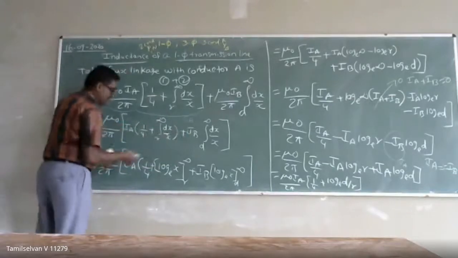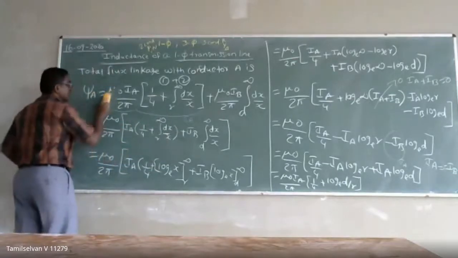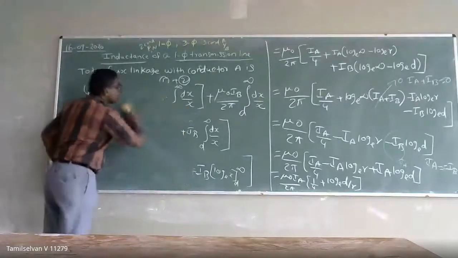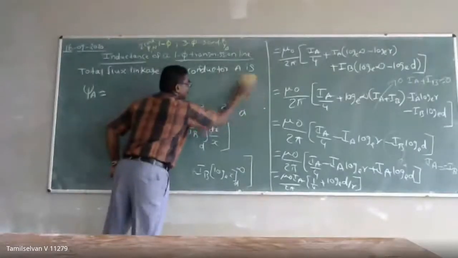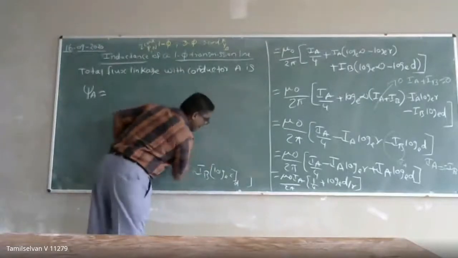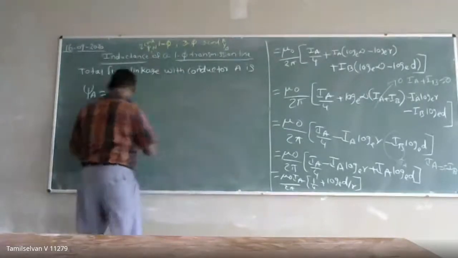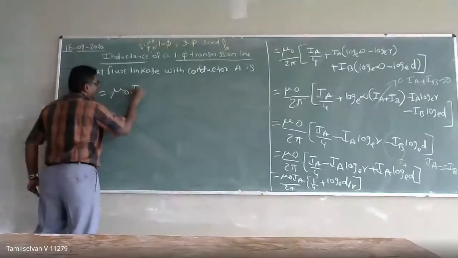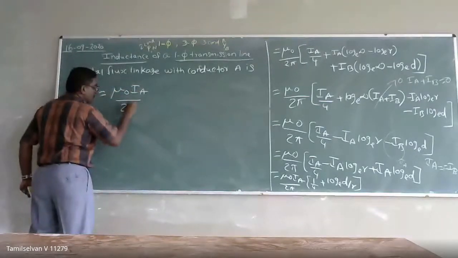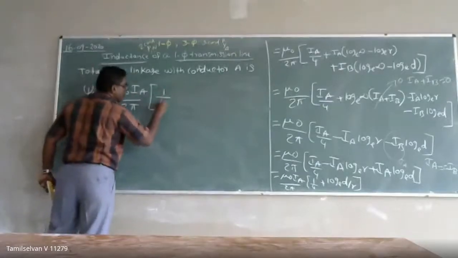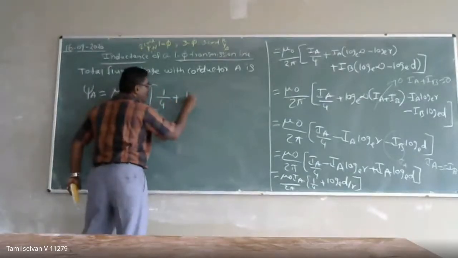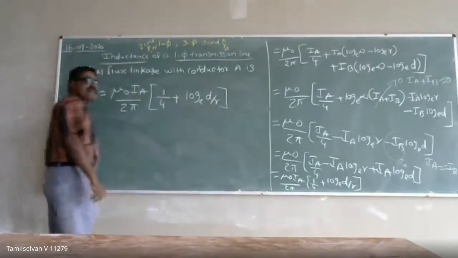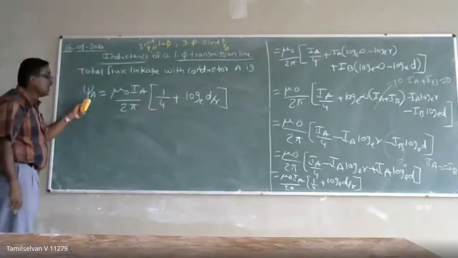Then I have reduced it, and the flux linkage will be equal to mu naught IA by 2 pi into 1 by 4 plus log base e of D by R. So this is the total flux linkage in conductor A.